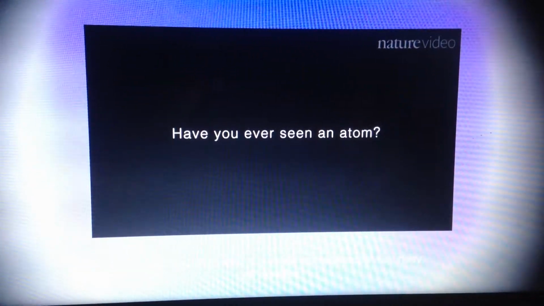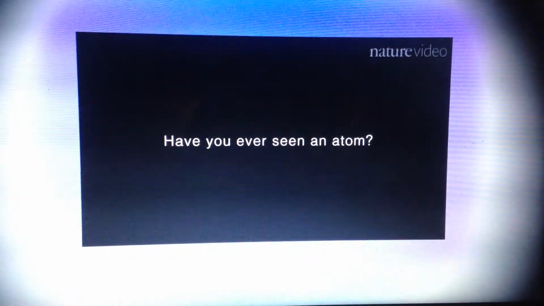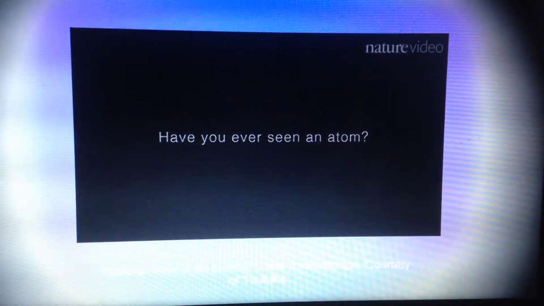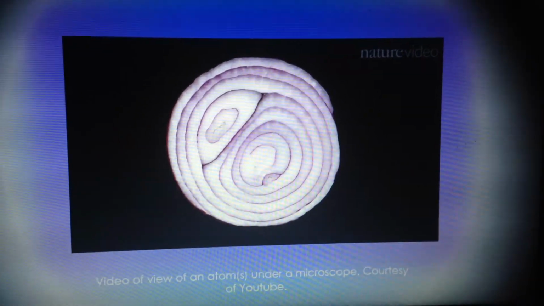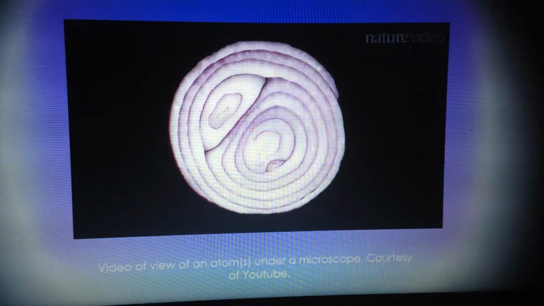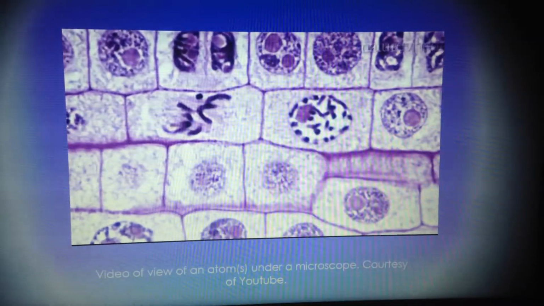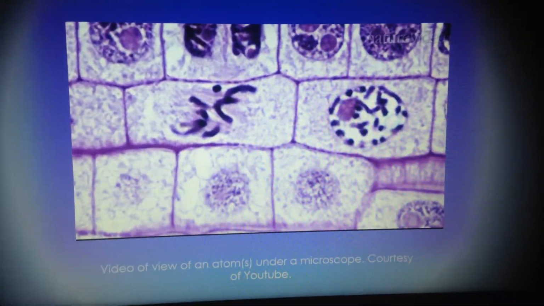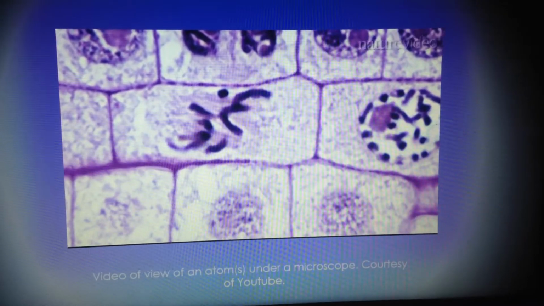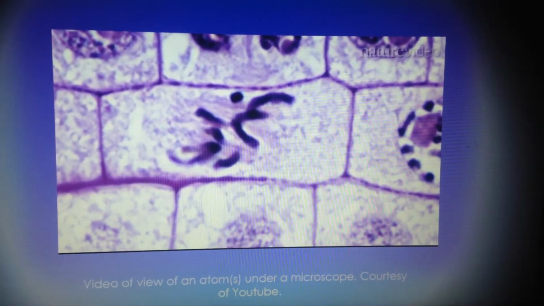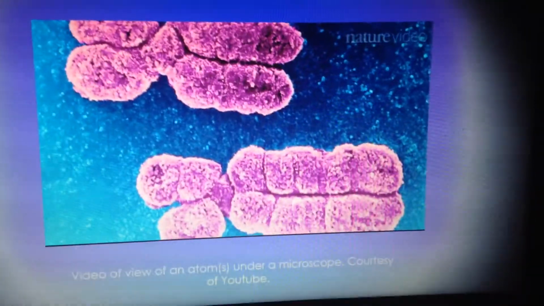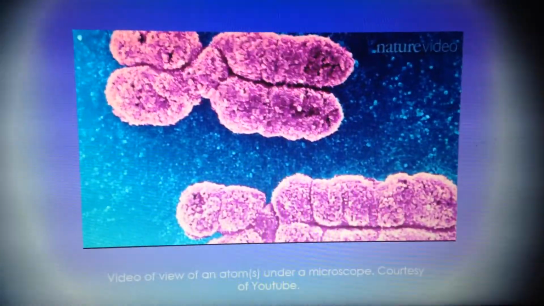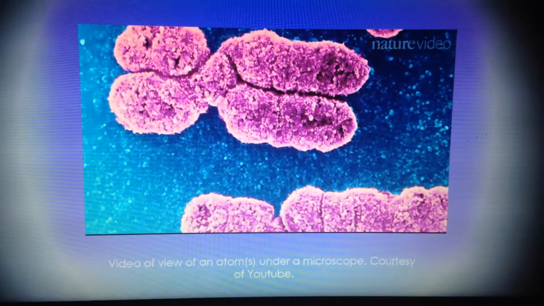Have you ever seen an atom? Seeing as everything's made of them, you have, but have you ever seen one on its own? Over time, microscopes have become more and more powerful, allowing us to see deeper into the world of the ultra-small. Traditional light microscopes can be used to see things like these onion cells and the structures within them as they divide, pulling apart their chromosomes. But scientists have come up with a whole host of clever methods to observe far smaller things. Using beams of electrons instead of light, we can generate detailed images of chromosomes themselves.